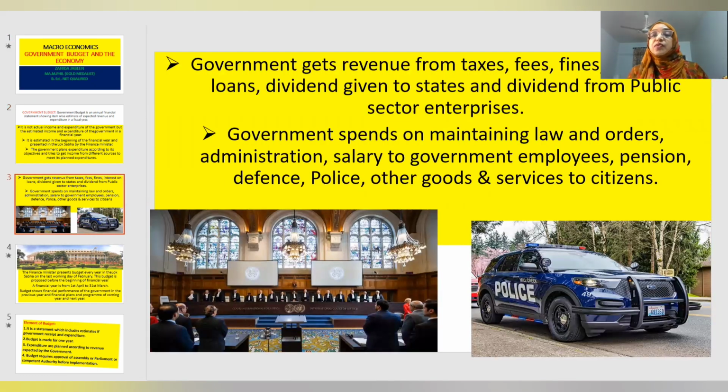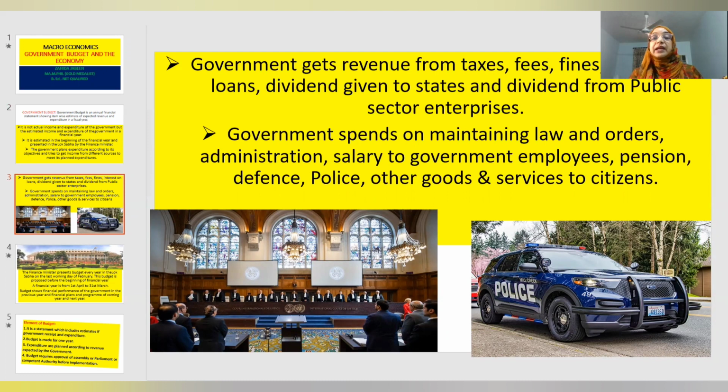Government gets revenue from different sources. Income of the government comes from taxes, fines, fees, interest on loans which the government has given, the dividend from public sector undertakings, and profit of public sector undertakings. These are the sources of income. And where is the government spending?